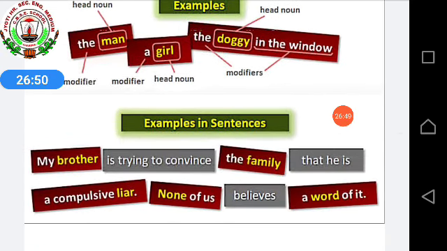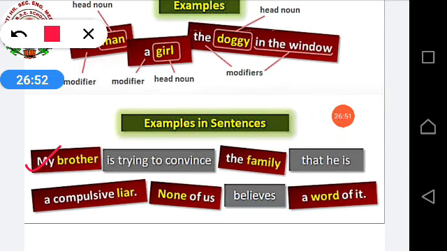Examples in sentences. See the examples. My brother. So here brother is your noun and my is your modifier. My brother is trying to convince the family that he is a compulsive liar. None of us believes a word of it.